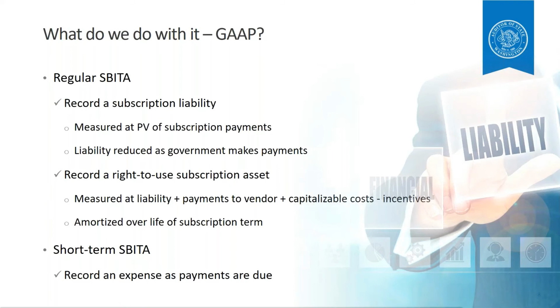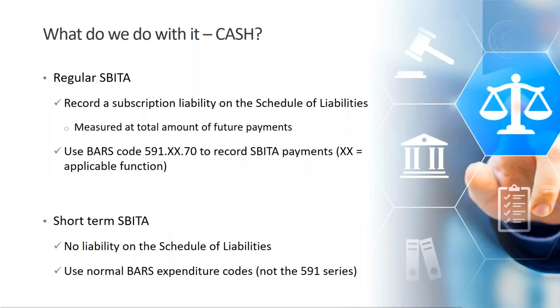Now for any short-term SBITAs, you do not record a subscription liability or subscription asset. Instead, you would just record an expense or expenditure as payments are due. Now for cash governments, what do you do? Again, really similar to what you're doing for leases. You will record a subscription liability on your Schedule 09 or the Schedule of Liabilities, and this will be measured at the total amount of future subscription payments. You are really lucky because you do not have to calculate present value like our GAAP governments.